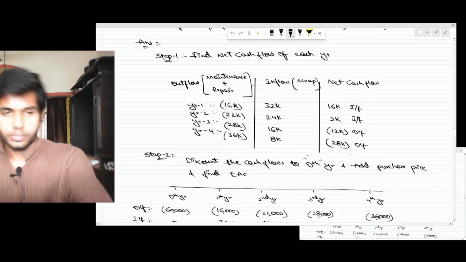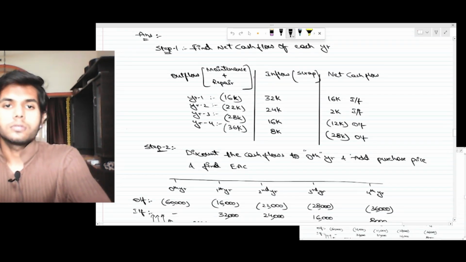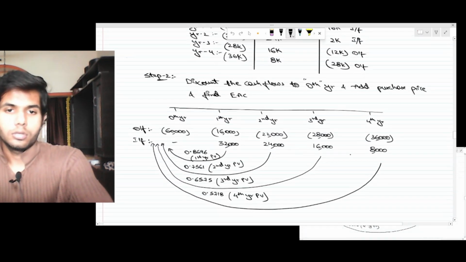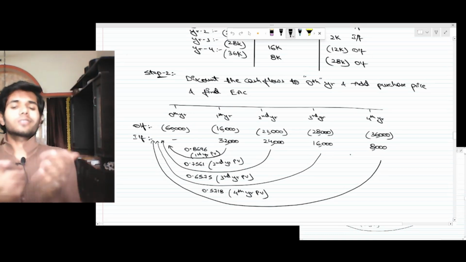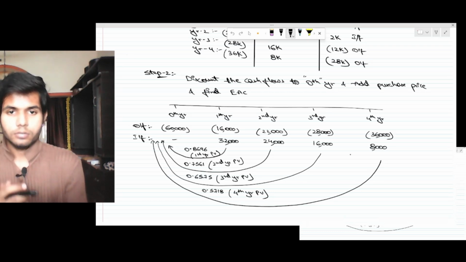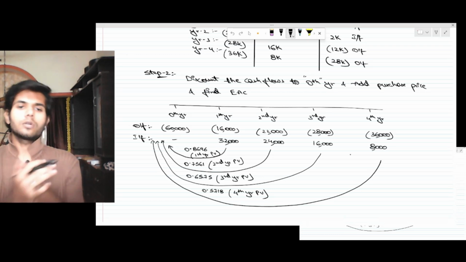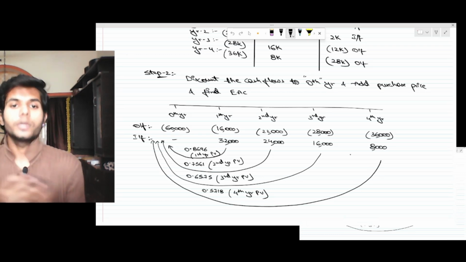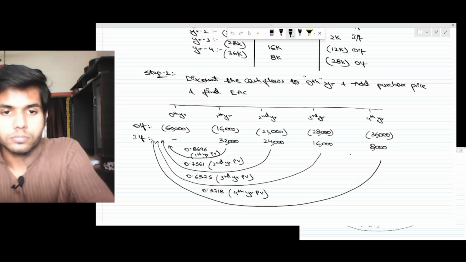Step 1 is only for presentation purpose, so no relevance does it carry. You can just ignore it if you intend to. Step 2, in fact this diagram is very important. It's not that important, but I made it for your understanding purpose. And if at all you draw this prior to starting a question, that would give you a glimpse of what you'll be doing, and there would be a least possibility of you making mistakes.